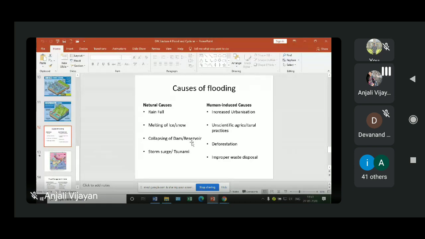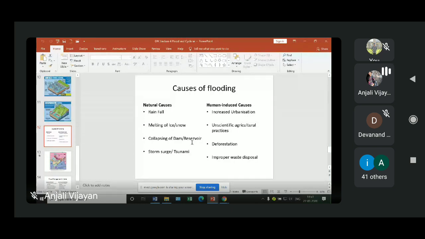So, in all these cases, what is happening? The water cannot infiltrate. As a result, the water level will increase, and it will cause surface runoff. Surface runoff means water will be flowing above the surface, which will lead to urban flooding and flash flooding.